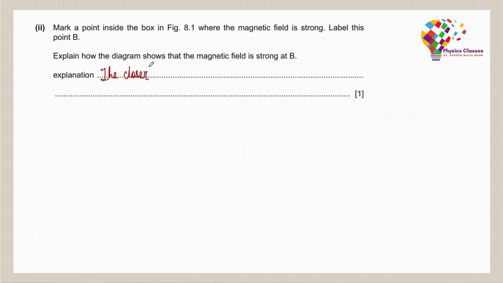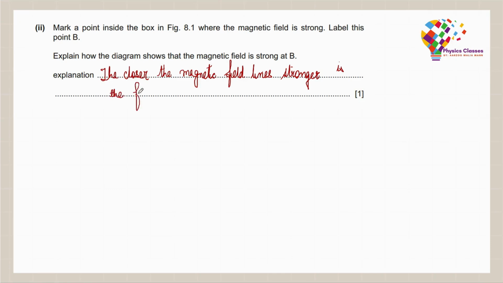The explanation for this would simply be that the closer, or you could say the more crowded, the magnetic field lines, the stronger will be the field.